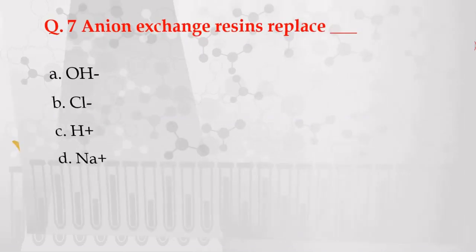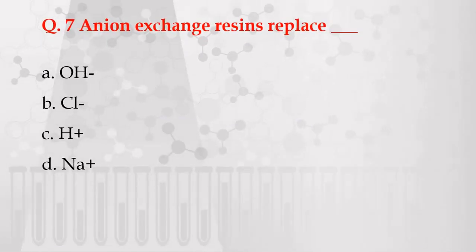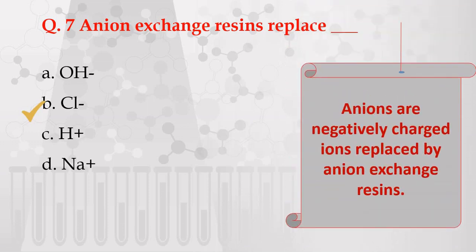Next question. Anion exchange resins replace. Options are given: A. OH minus, B. Cl minus, C. H plus, D. Na plus. The correct answer is B, Cl minus, because anions are negatively charged ions which are replaced by anion exchange resins.